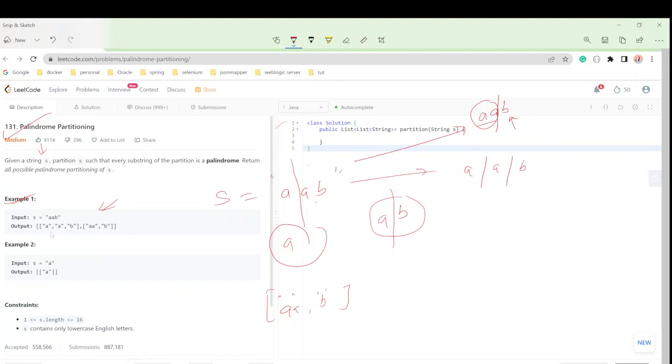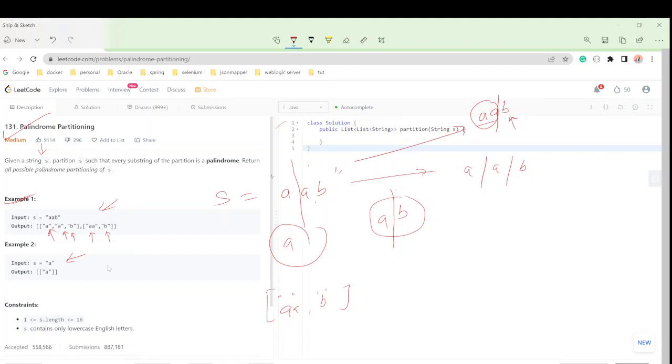So either we take a alone and b alone, or we take 2a alone and b alone. This is the possibility we have. And if we have a single element, then it is a palindrome. So how will we do that?